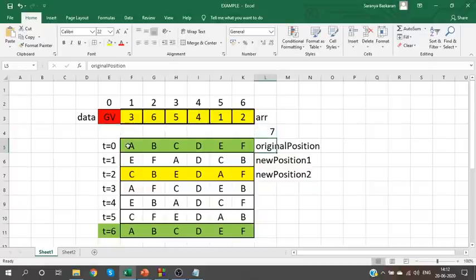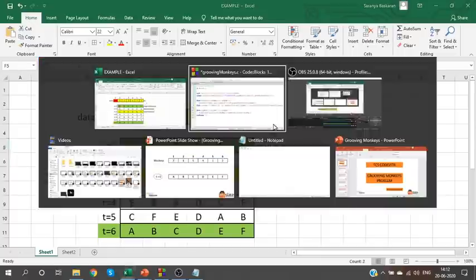But if it fails, for example, when I compare A and E, they are not equal. If they are not equal, we will stop and continue calculating the new position. But if they are equal, I will stop at the 7th index.